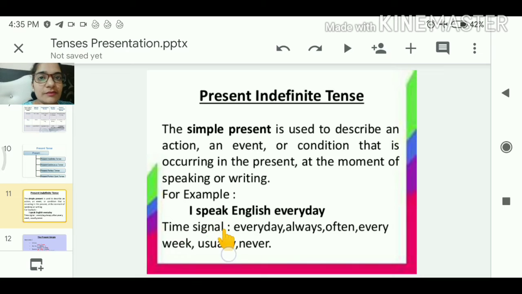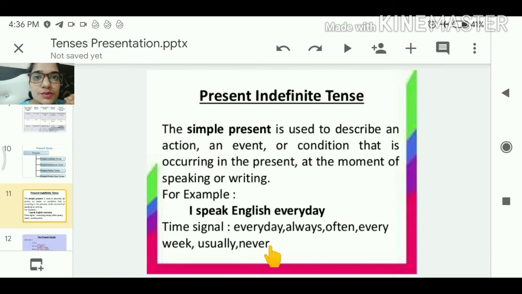Time signal. What will be the clue over there? What is the signal? Time signals: every day, always, often, every week, usually, never. Not only are we using it now at the time of speaking, writing or doing any work, but also for the work which is in habit, जो अक्सर हम कोई काम करते हैं.